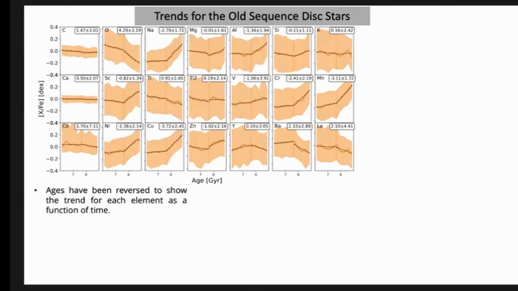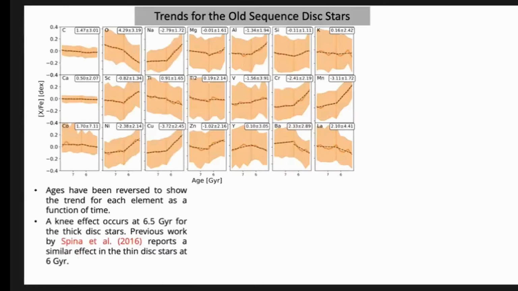In this plot as well, the ages have been reversed just to give an idea of that. If we move towards younger ages, we see the high uptake of sodium continuously showing an increase. And then we also see a new effect, which is the point around 6.5 gigayears, showing that that's the point where sodium begins to see that particular increase or overproduction.